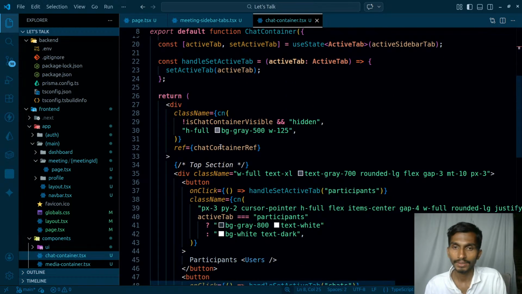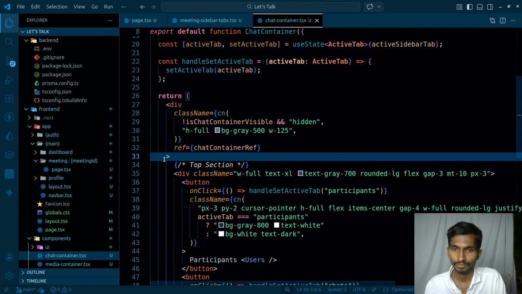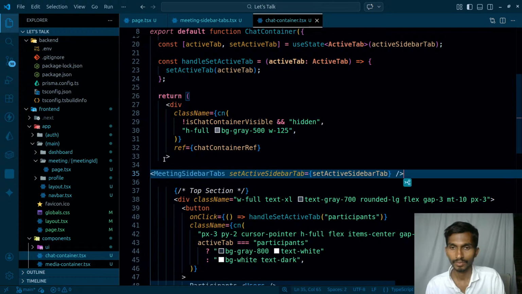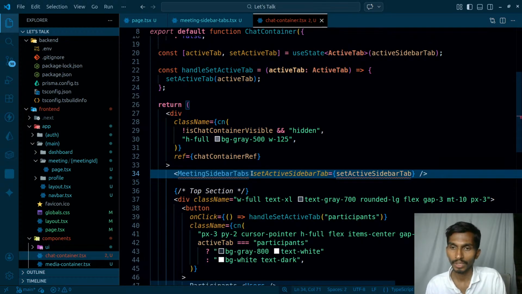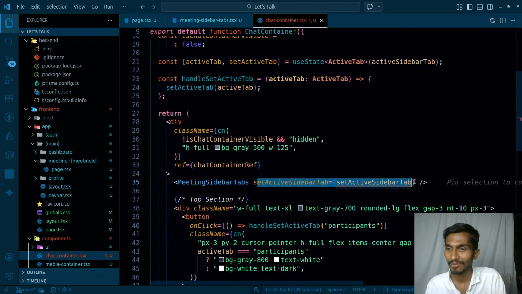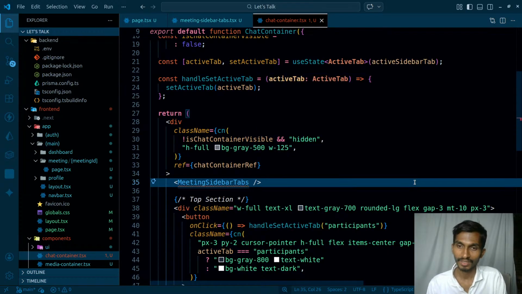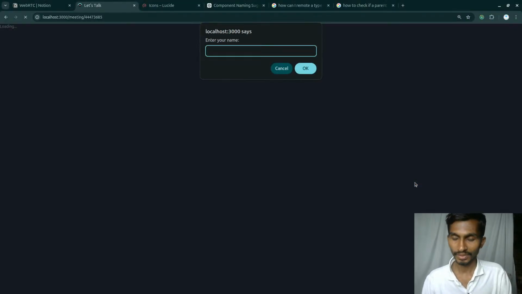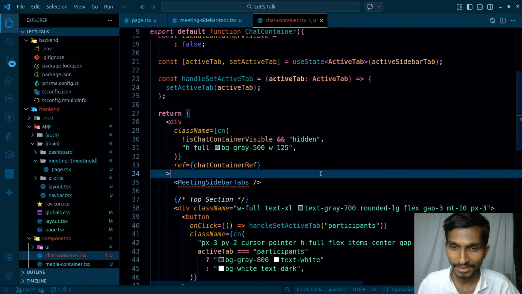So inside this, paste it here. So I'm gonna be having this meeting tabs. Let's get it here. Let's simply remove everything else. Okay, so this is how it's gonna be going on. First of all, let me organize the things better. So this thing is done. As for this